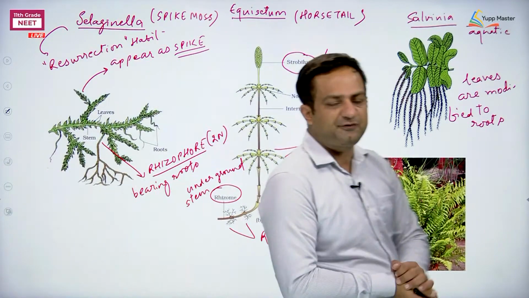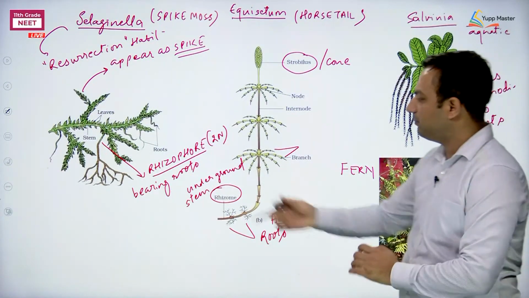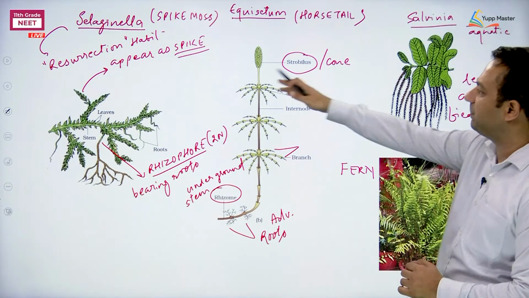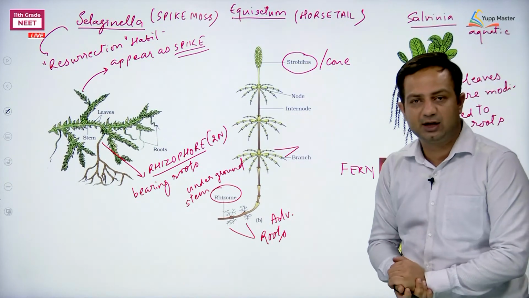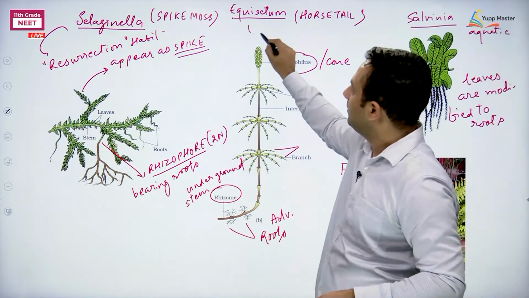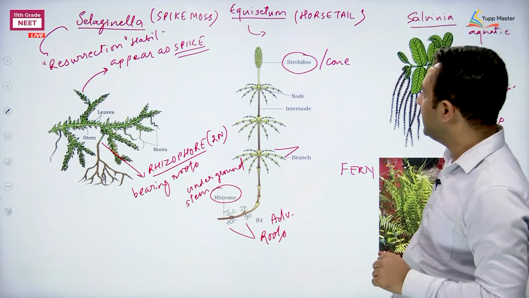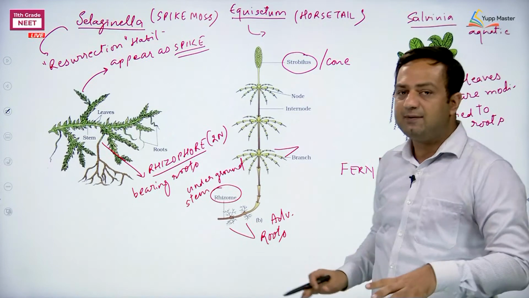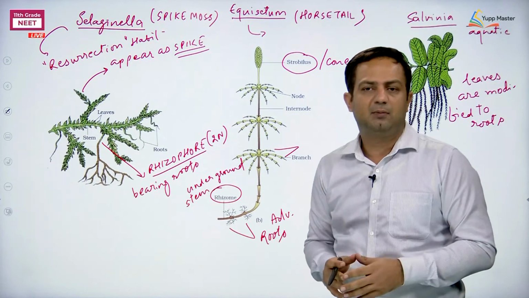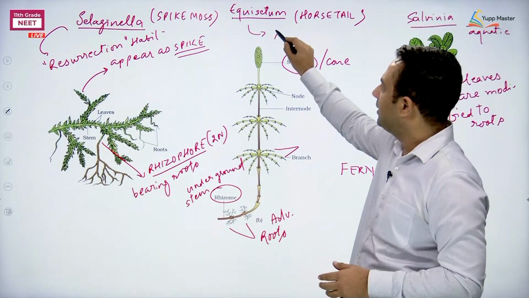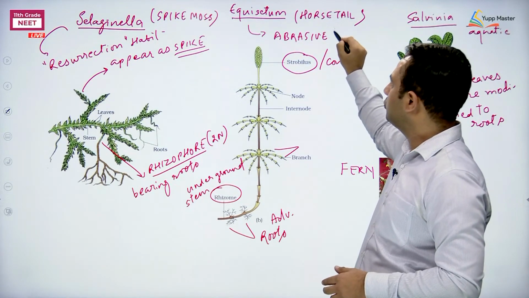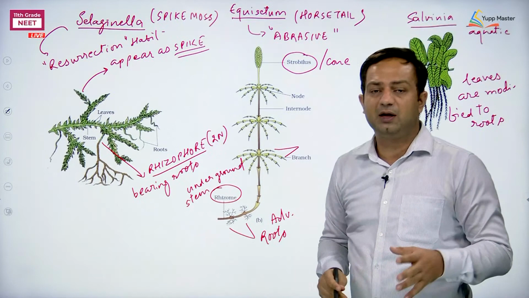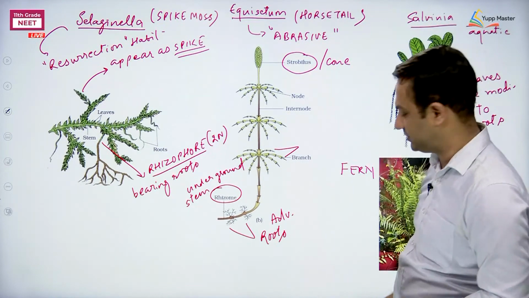So this is about the figures that you need to remember. Remember about the rhizophore, and remember about the appearance of the cone. Cone is there in Equisetum, cone is there in Selaginella. I can make you remember one more thing about Equisetum: it has silica, meaning sand particles, in it. That's why Equisetum can be used as an abrasive, for rubbing and polishing metal surfaces.